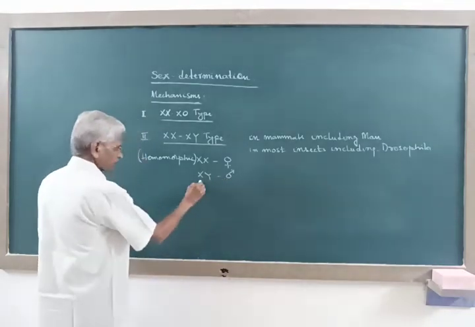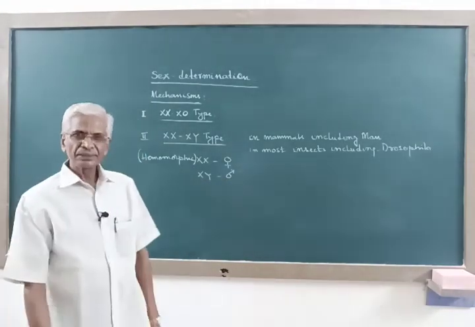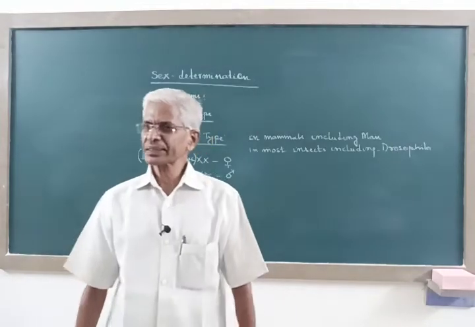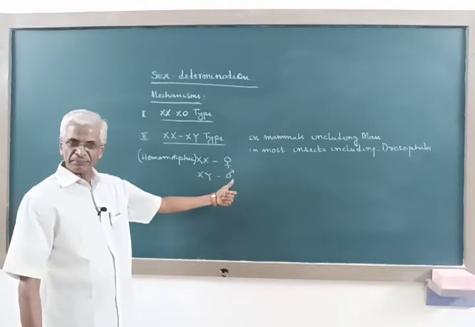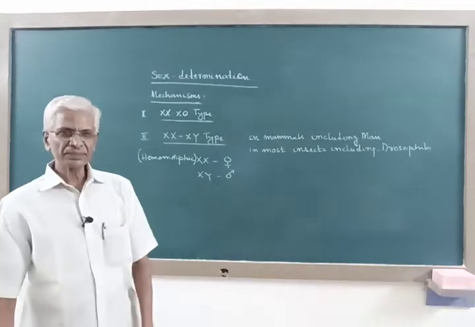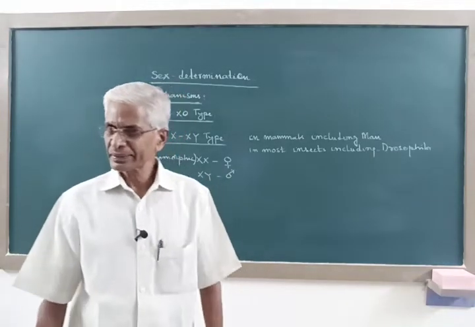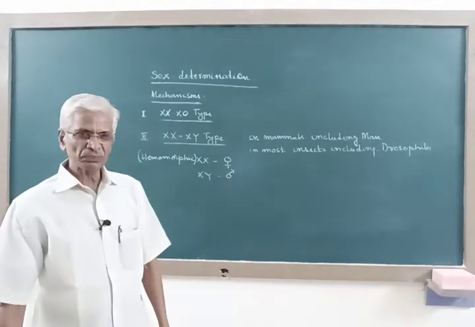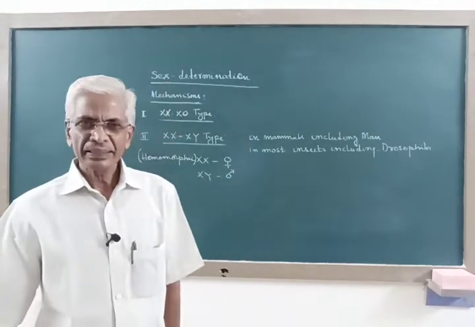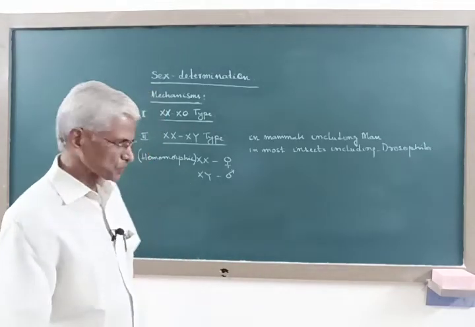Whereas the male has two dissimilar sex chromosomes. The two sex chromosomes present in the male form the sex chromosomal pair, and unlike in the female, this pair has dissimilar chromosomes.